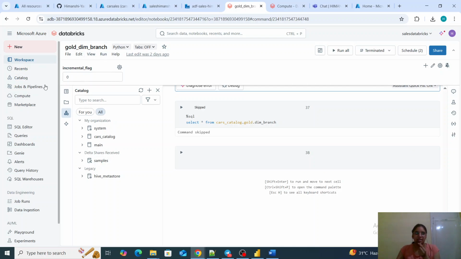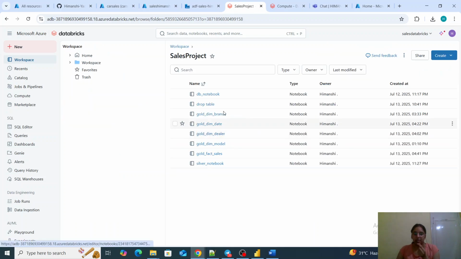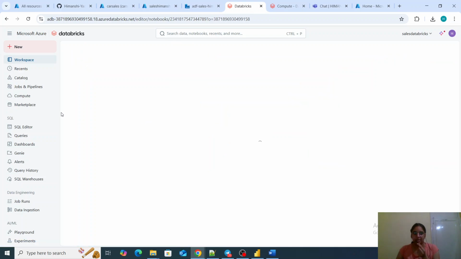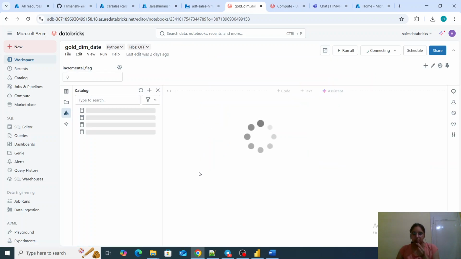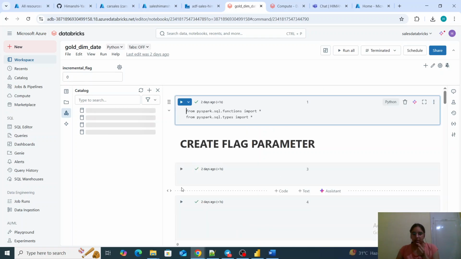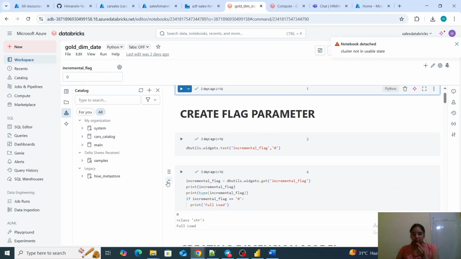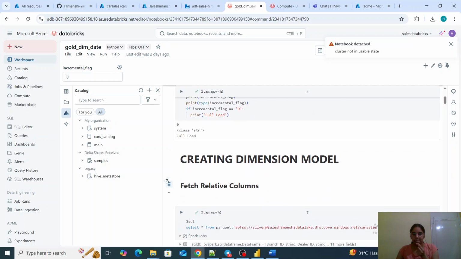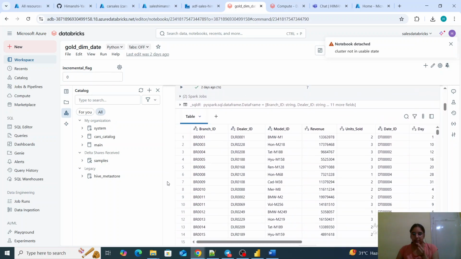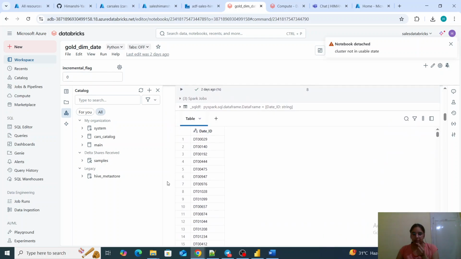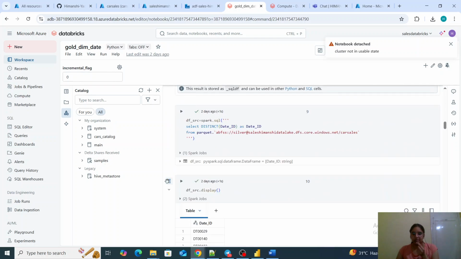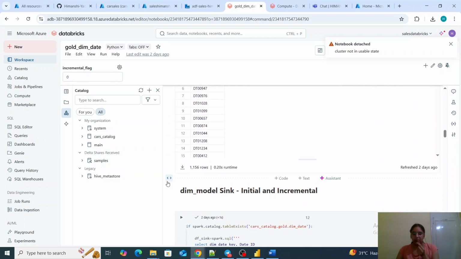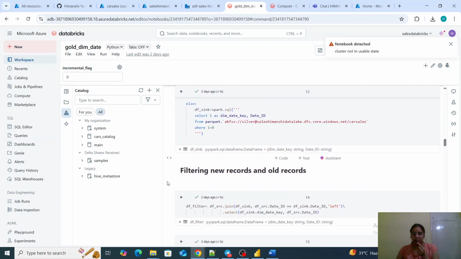And this is the same way all the other dimension tables are created. This is the dimension date table. This is a similar type of implementation for date dimension.